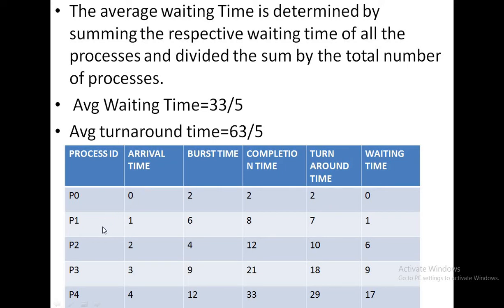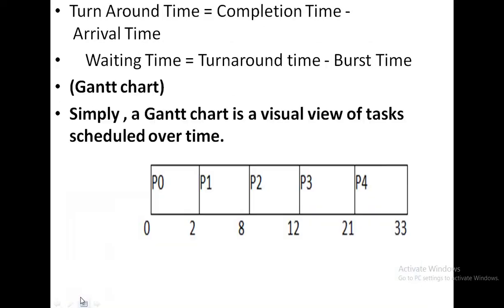After that P1 comes in the ready queue, which has the arrival time of 1, and after that P2, which has the arrival time of 2, and after that P3, and after that P4.